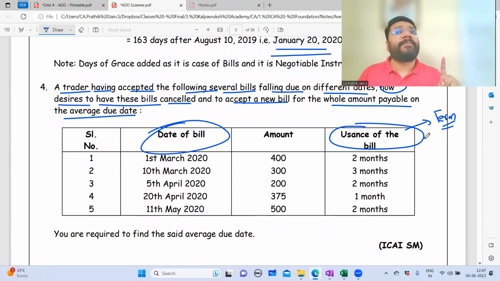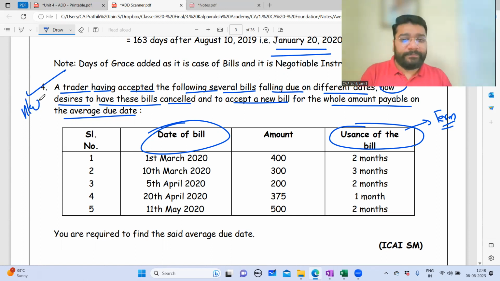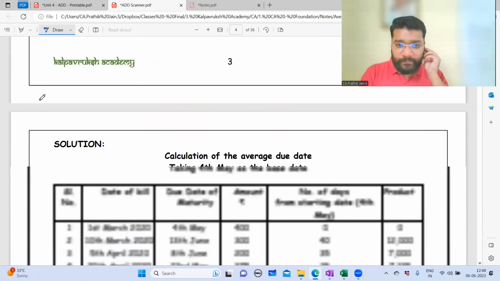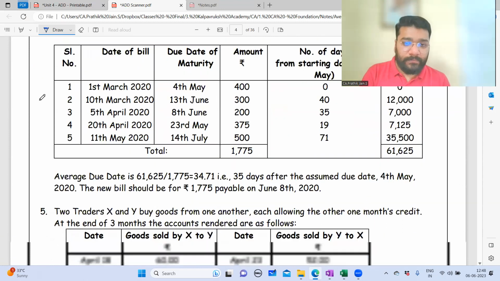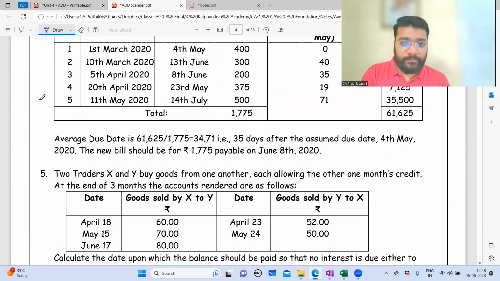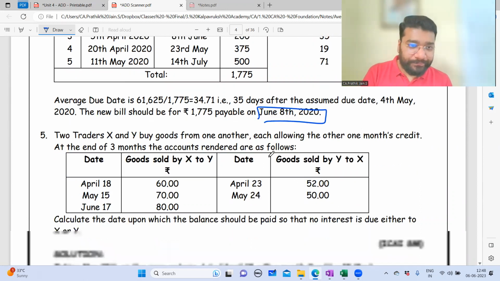So first column is date of bill. Second column is term of bill. Third column is due date. Fourth column is amount. Fifth column is number of days. Last is product. So can I say this is a normal question? Please take it as homework. So this is the average due date answer.